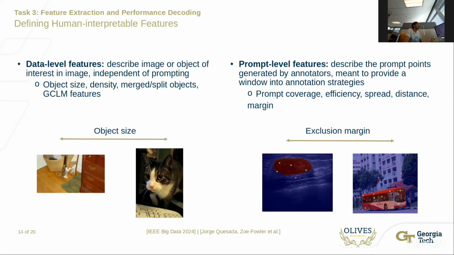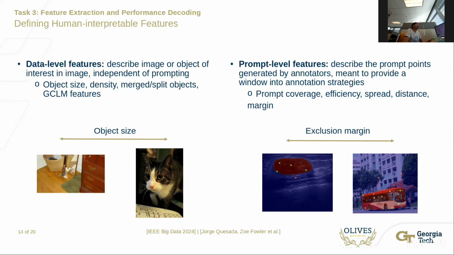For example, on the left, you can see the cat occupies a very small percentage of the image, while on the right, the cat occupies almost the entire image. Things like object density correspond to how many objects there are in the image, versus merged and split, which corresponds to when there are multiple objects in the same image, whether they correspond to a single binary object or whether they are separated in different positions in the image.